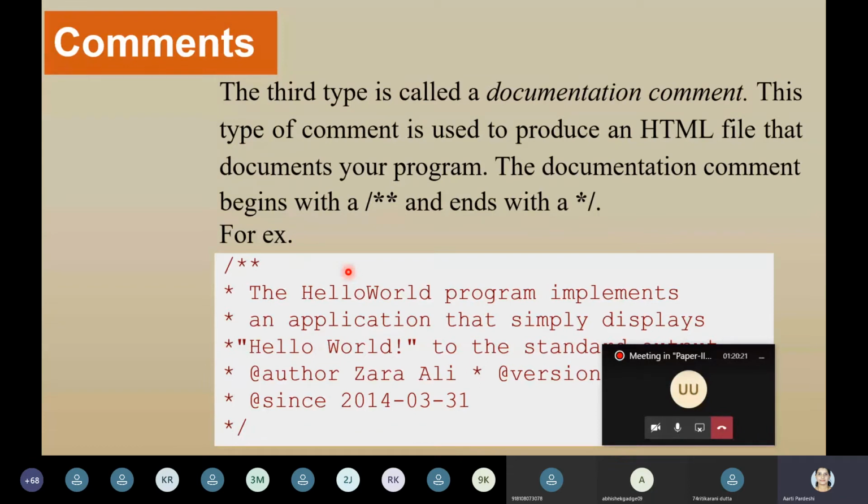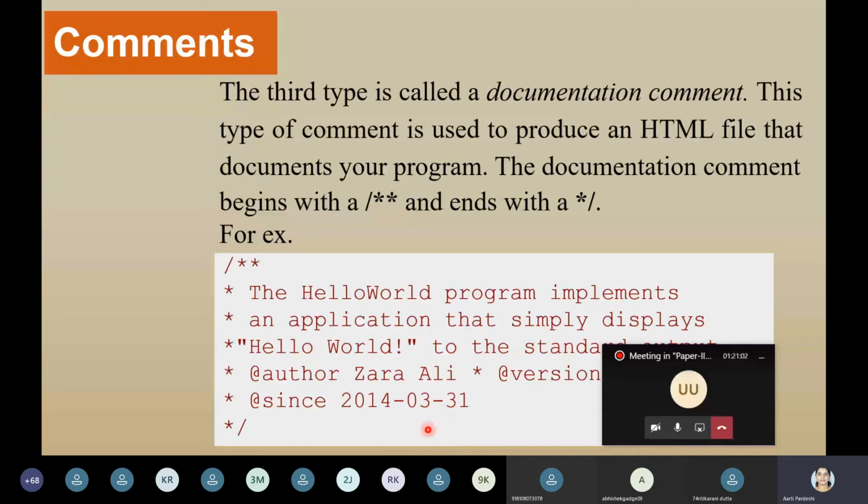It's a coding style. A documentation comment always starts with slash, double asterisk symbol, then write down 3-4 lines. Observe, in front of every line there is an asterisk symbol. It indicates that it's a documentation comment. It means that this code belongs to someone. So there will be a brief description about it, who is the author, when he has created it, and since what date and time he has created it. I have taken this example from the net, that's why it says that the author is Zara Ali.